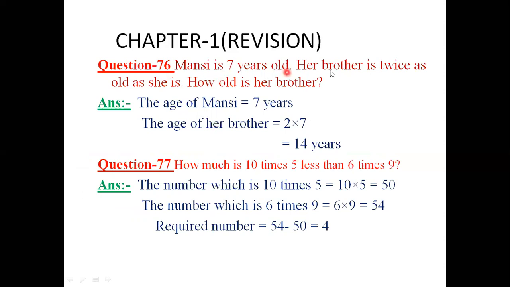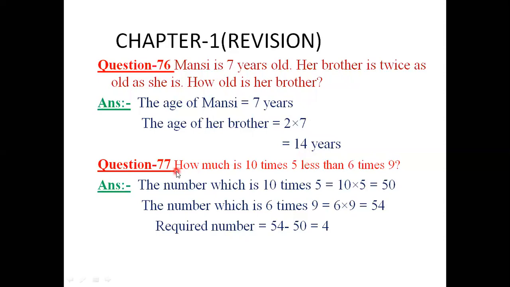Okay students, now here is question number 76. Mansi is 7 years old. Her brother is twice as old as she is. How old is her brother? Mansi's age is 7 years old. According to this question, first we write the age of Mansi. Age of Mansi is 7 years. And now her brother is twice as old. Twice means 2 times as old as she is. Now the age of her brother is 2 into 7, because according to the question, the brother is 2 times the age of Mansi, and Mansi's age is 7. So for this we will multiply 2 into 7, and we get 14 years.